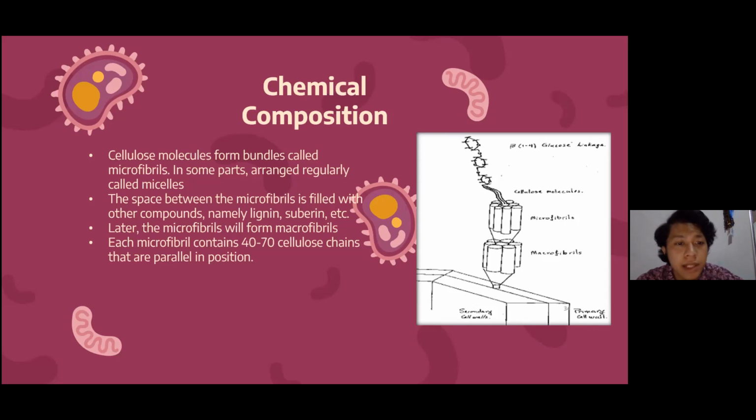Okay, the space between the microfibrils is filled with other compounds like lignin, suberin, etc. Later, the microfibrils will form macrofibrils. Each microfibril contains 40 to 70 cellulose chains that are parallel in position. Okay, we can see this in the picture on the right.